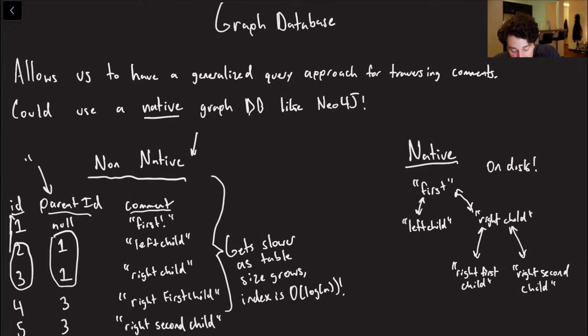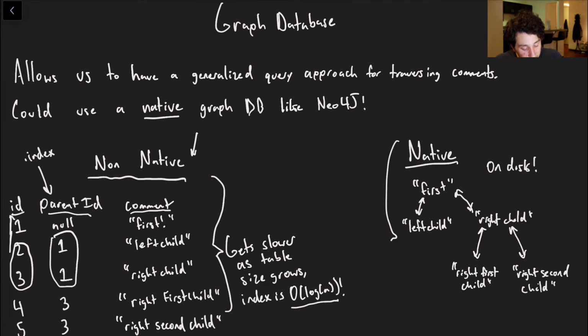The problem with that is this. When you have an index on a particular field, the time complexity of finding an element based on that field's value is going to be O of log of n, right? Because we're actually going to be binary searching this table. And the problem with binary searching a table is that that gets slower as the table gets bigger. So even as this table gets bigger, even if the branch of comments that you're looking for is the same size, it's still going to get slower. And that in particular is why non-native graph databases are bad.